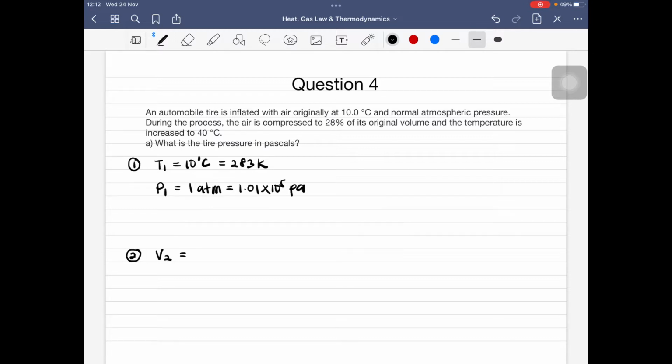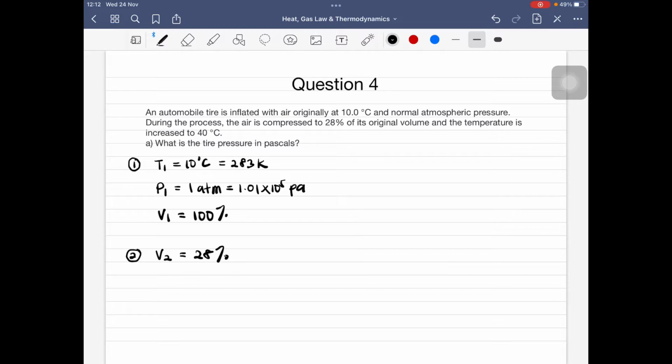So, di sini kita tahu bahawa, kita boleh sebut di sini bahawa volume yang asal pada situasi yang pertama ialah equal to 100%. And then after that, bila dikompres, dia menjadi 28%. So, di sini kita akan nampak dia berlaku pengurangan dari segi volume. So, dia akan jadi 28%. Okay.